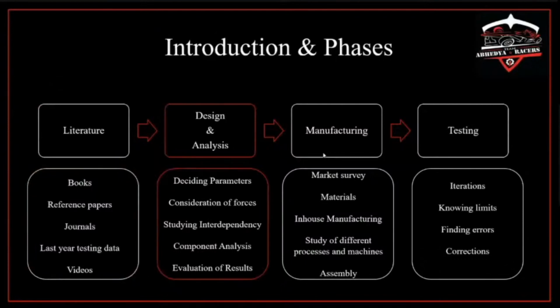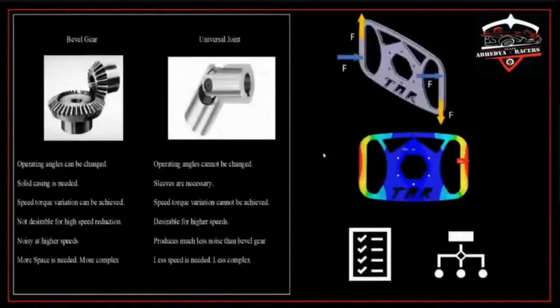The second phase includes designing and analyzing the system. Based on what we learned in the literature phase, we decide different parameters for designing a component. It also includes comparing alternatives of the same. Here, we get to learn different options which perform the same function and rationally decide which can be used. For instance, bevel gears and universal joints can be compared for deciding which component can work efficiently, and ultimately we end up learning both. Here our knowledge of physics plays an important part.